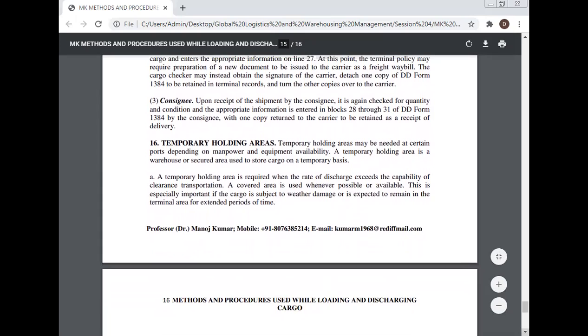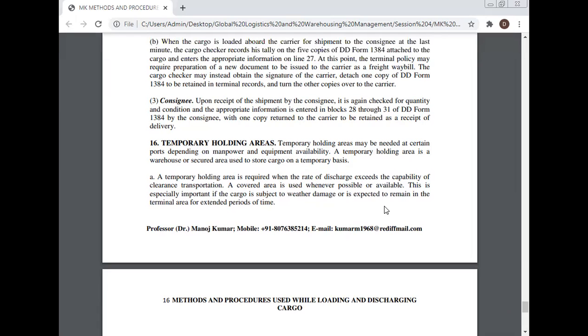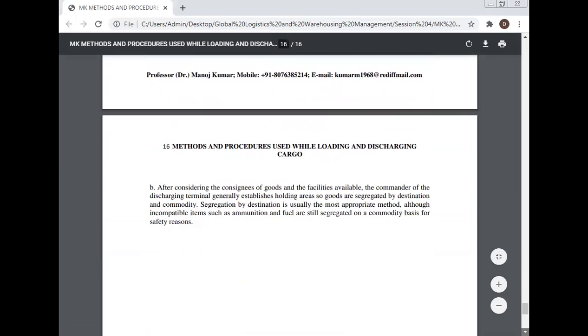Temporary holding areas. Temporary holding areas may be needed at a certain port depending upon the manpower and equipment availability. A temporary holding area is a warehouse or open area used to store cargo on a temporary basis. A temporary holding area is required when the rate of discharge exceeds the capacity of the clearance transportation. A covered area is used whenever possible or available. This is especially important if the cargo is subject to weather damage or is expected to remain in the terminal area for extended periods of time.